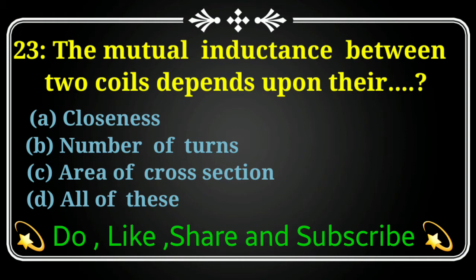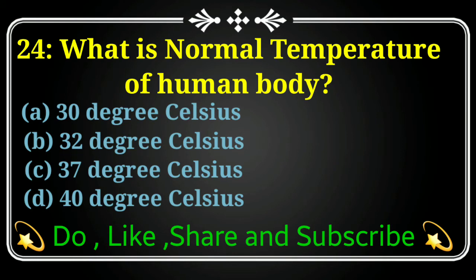Our next MCQs is the mutual inductance between two coils depend upon their option A, closeness. Option B, number of turns. Option C, area of cross section. Option D, all of these. The mutual inductance between two coils depends upon option D, all of these. Closeness, number of turns, area of cross section, it depends on all of these.